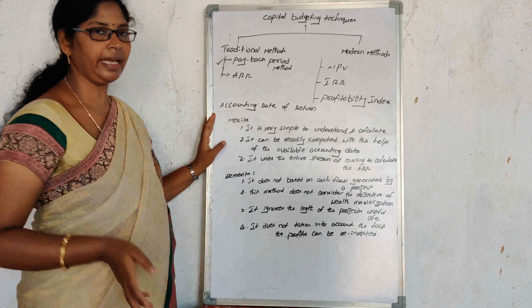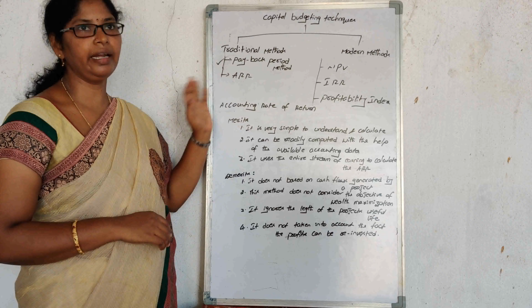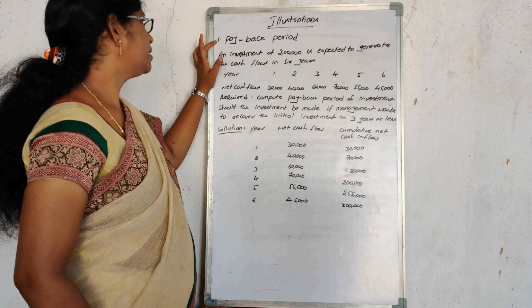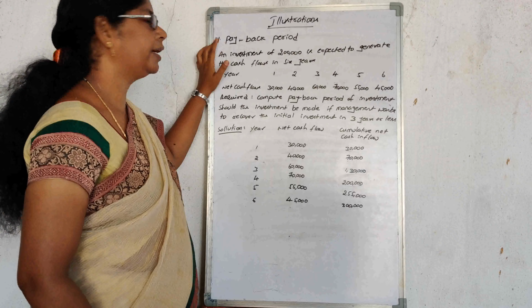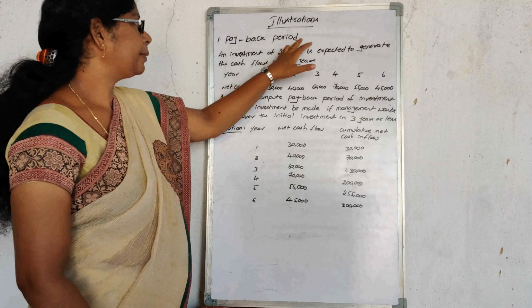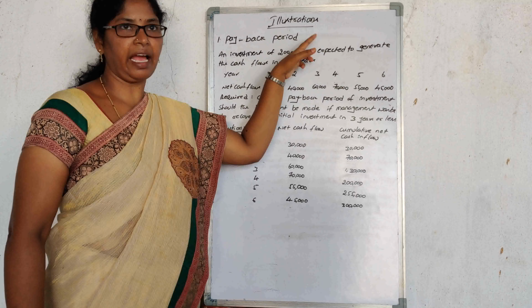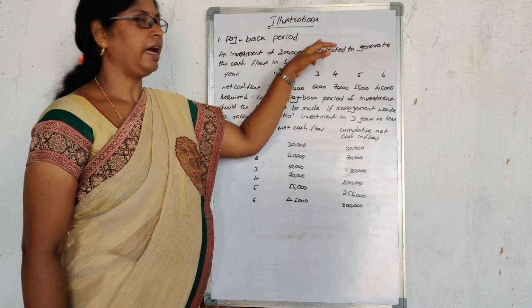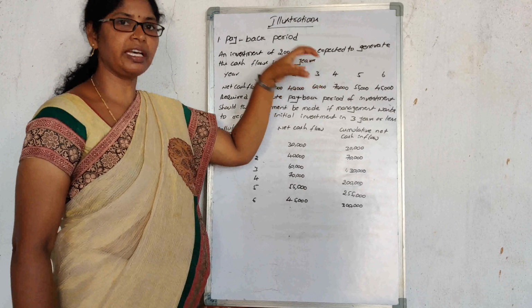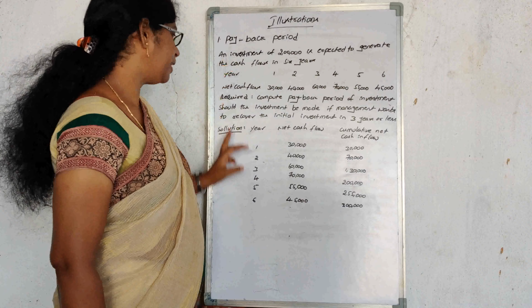And coming to the calculation part of the payback period and ARR. The first is the illustration of the payback period. In the payback period, two types of methods are there. One method is when cash inflows are uneven. Another method is when cash inflows are even.